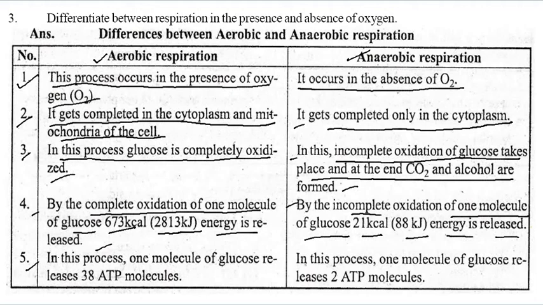Now the fifth one, in this process one molecule of glucose releases 38 ATP molecules of energy. And in this process, one molecule of glucose releases only 2 ATP molecules of energy. ATP is adenosine triphosphate, it is the energy. So you can write these differences, they are the most important things. Now come to the next one.